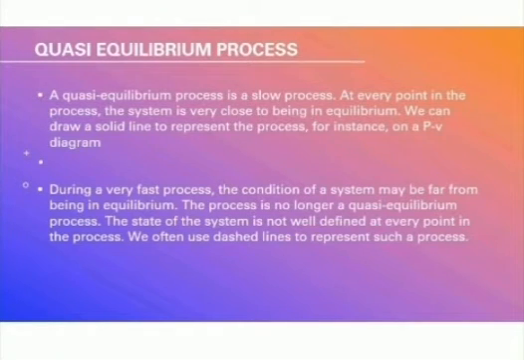During a very fast process, such as the uncontrolled expansion of gas in a system, the condition of the system may be far from being in equilibrium. The process is no longer a quasi-equilibrium process. The state of the system is not well defined at every point in the process. We often use dashed lines to represent such a process.